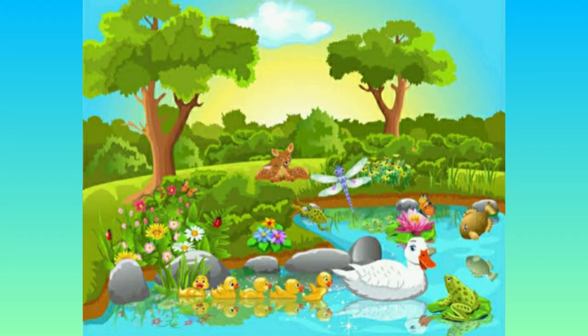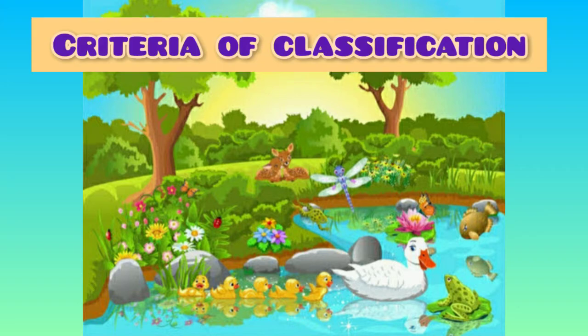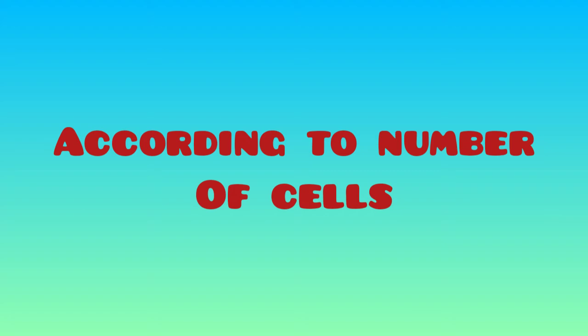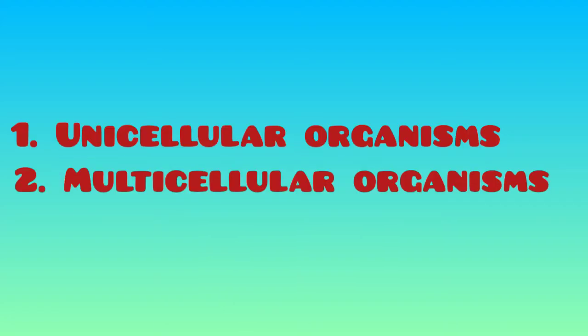There is great diversity in animals. So, let's study the classification of animals and different criteria of classification. The first criteria for classification is according to the number of cells. It is divided into two types, unicellular and multicellular organisms.